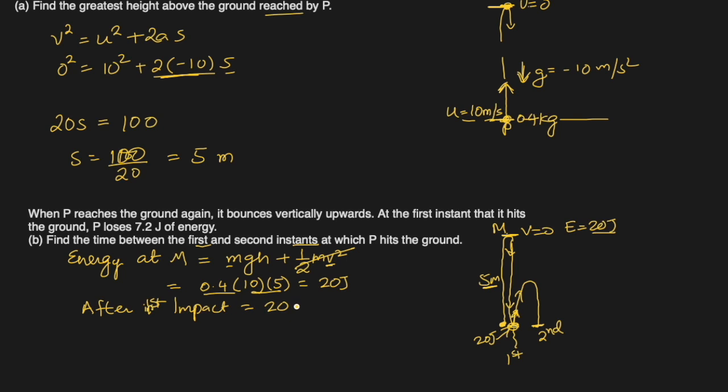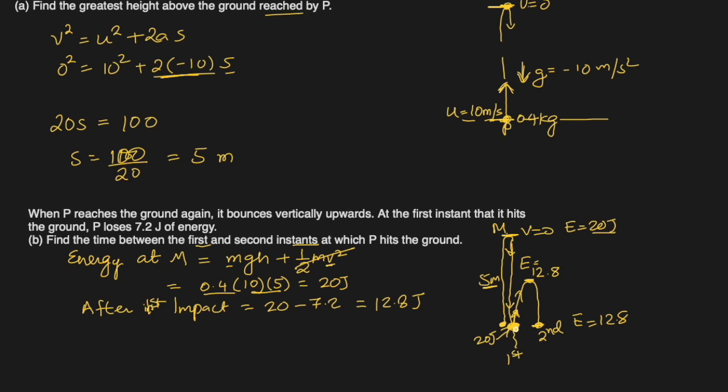20 joule was already there and it lost 7.2 joules of energy. That's what they're saying, which brings it to 20 minus 7.2, which is 12.8 joules. We will find the energy here as it is going up. The same energy will be here, which is 12.8 joules, same energy, right? And when it hits the ground a second time, again the energy will be 12.8. There is no loss of energy from this point to this point.